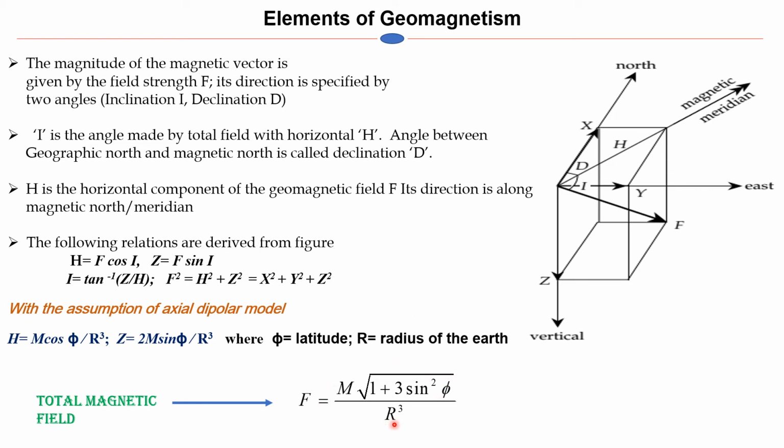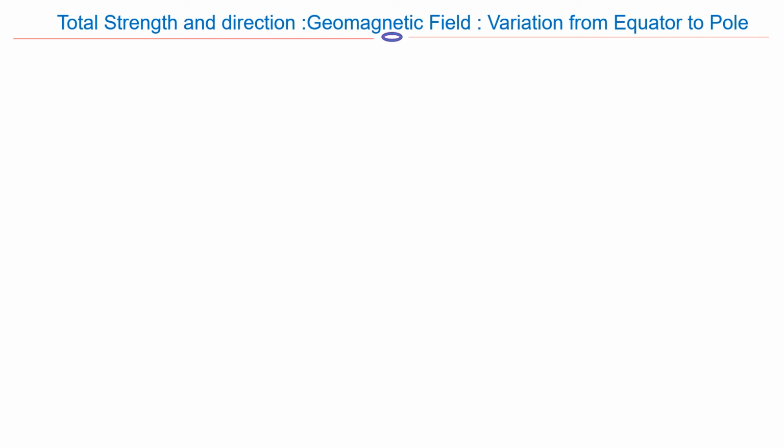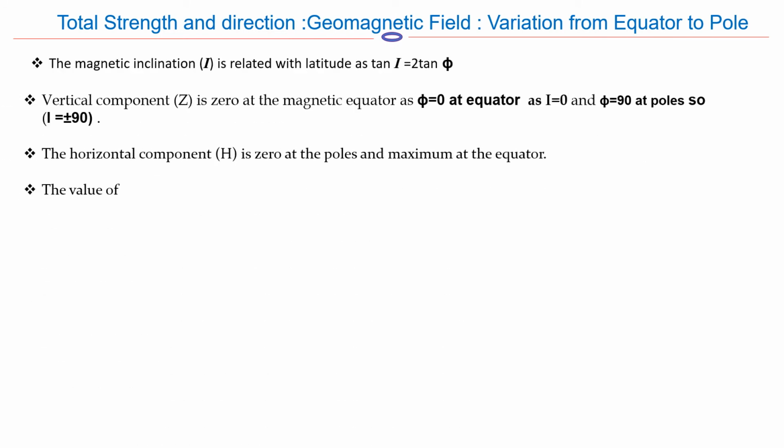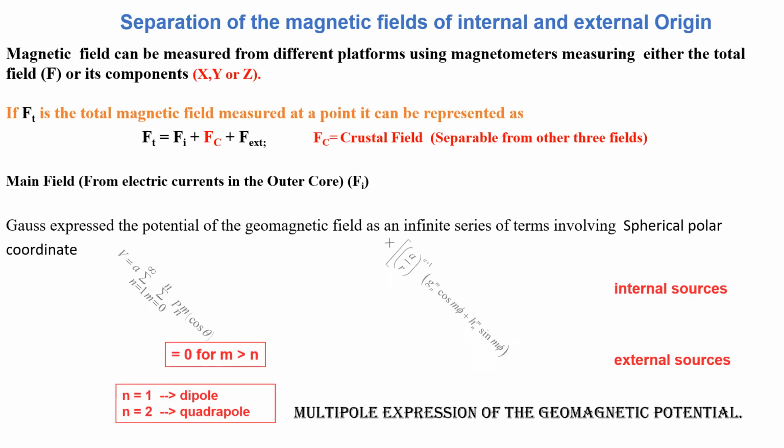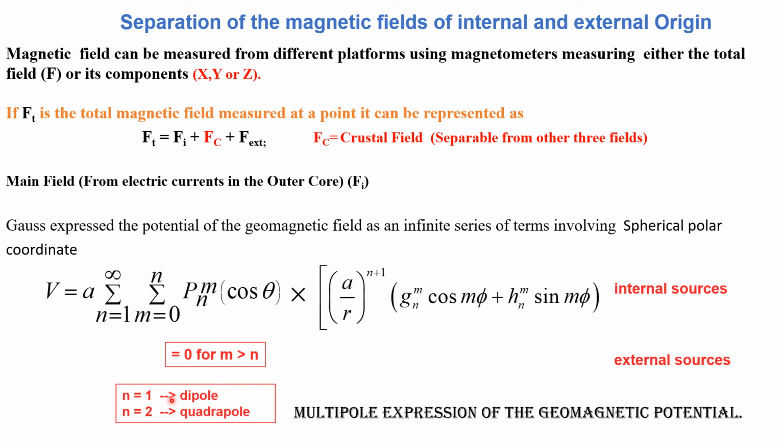It is estimated to be like this, root over 1 plus 3 sin squared phi. For n equal to 1, the dipole contributions are there, and for n equal to 2, you can have quadrupole contributions. This total formula can be written as a multipole expansion of the geomagnetic potential.